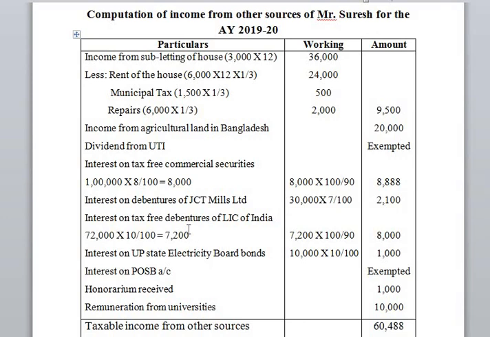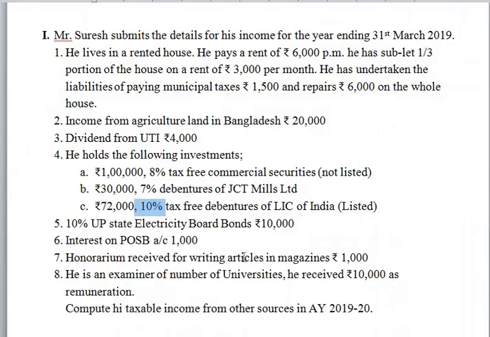For that purpose, first we need to find out the amount of interest. 72,000 into 10%, 7,200, that must be grossed up. So here the TDS rate on interest on securities will be 10%. So 7,200 into 100 divided by 100 minus 10, 90. So the amount of interest will be 8,000.